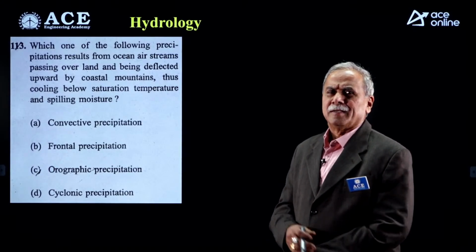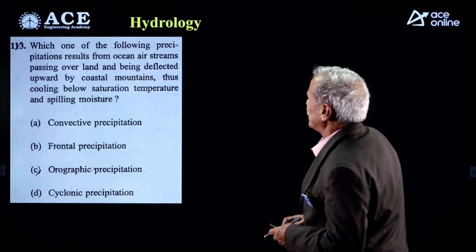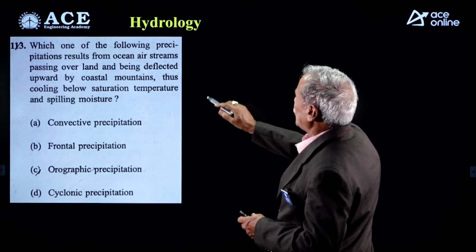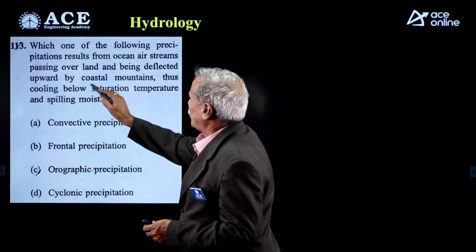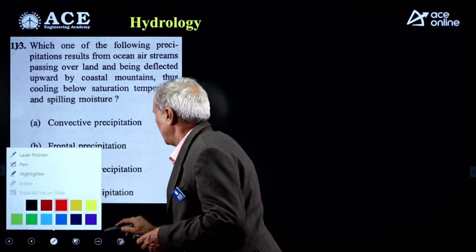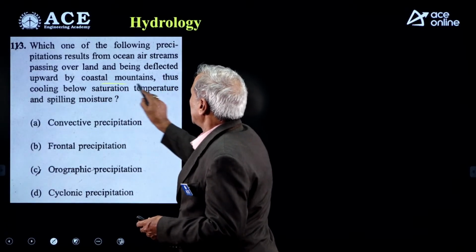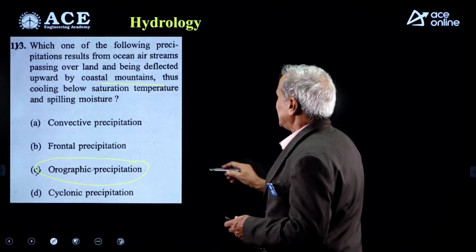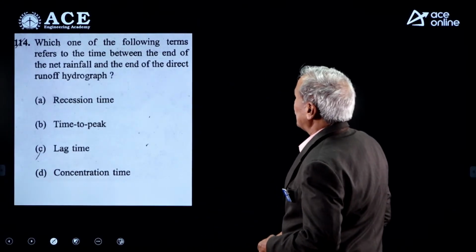Dear friends, let us discuss hydrology questions. Which one of the following precipitations results from ocean air streams passing over the land deflected upward by coastal mountains? Coastal mountains. So the answer is orographic precipitation. C is the right option for this question.